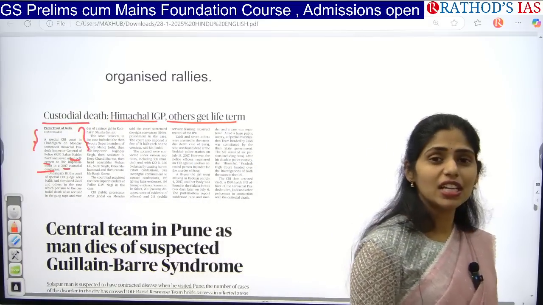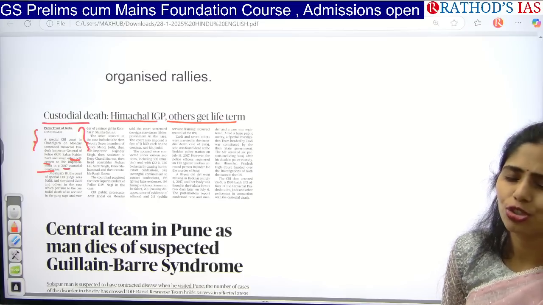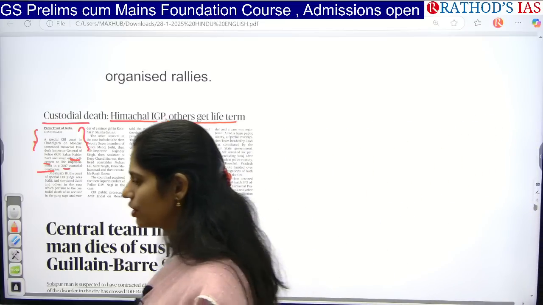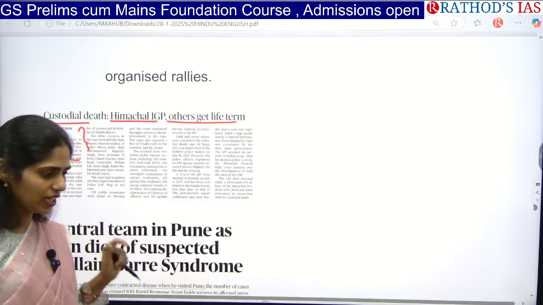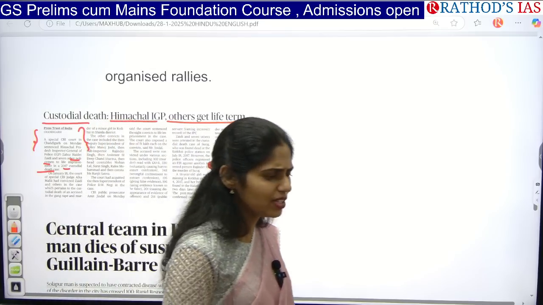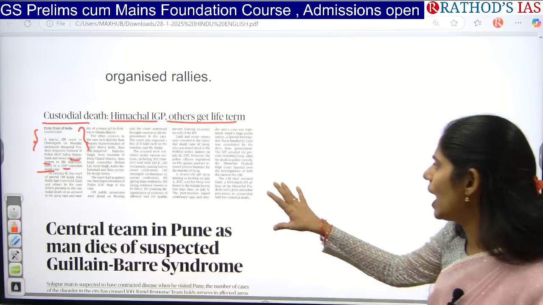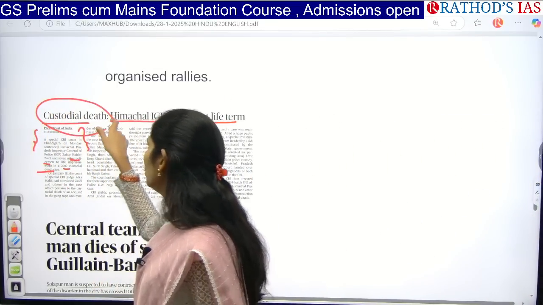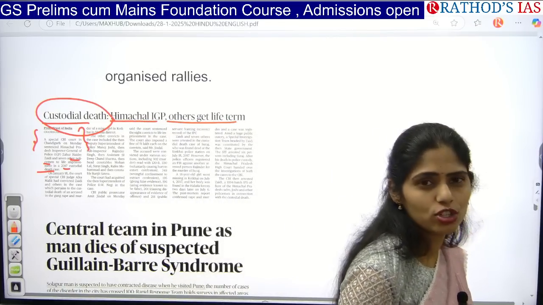And next one here is that armed and paramilitary forces also do extreme torture if they find any terrorist from other countries. Whenever death happens in the custody of these armed and paramilitary forces, that also comes under custodial death. And have you heard that encounter also comes under custodial death? So you have to see why these custodial deaths are happening in our country. Custodial death happens because of extreme torture, extreme pressure on the people.